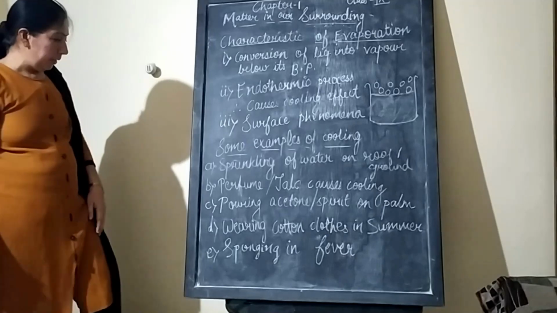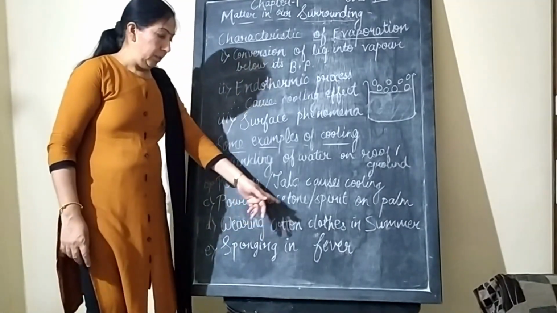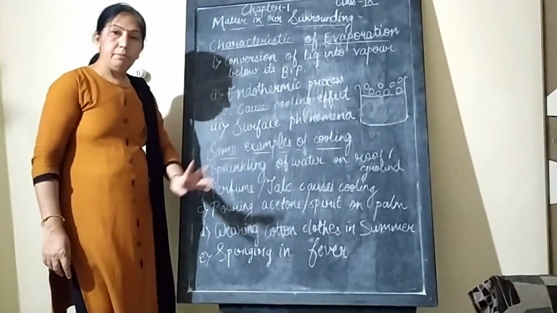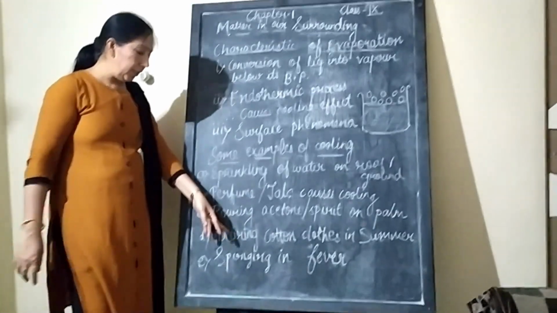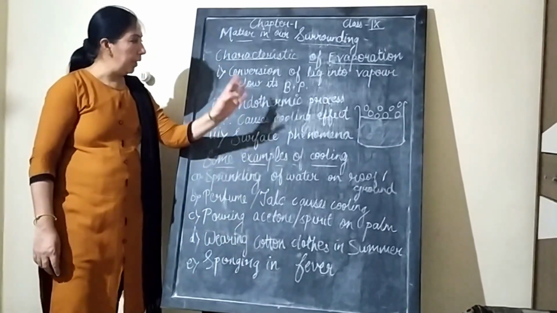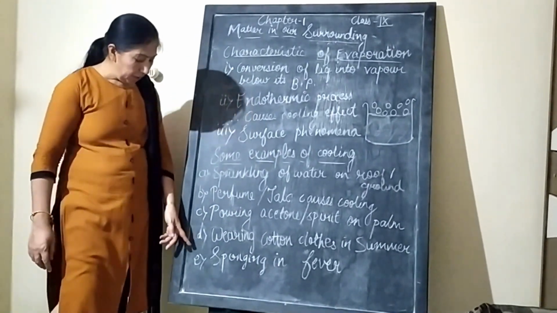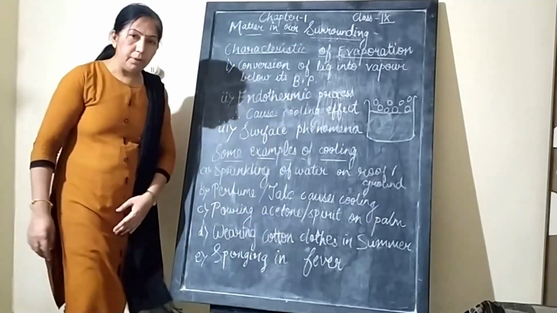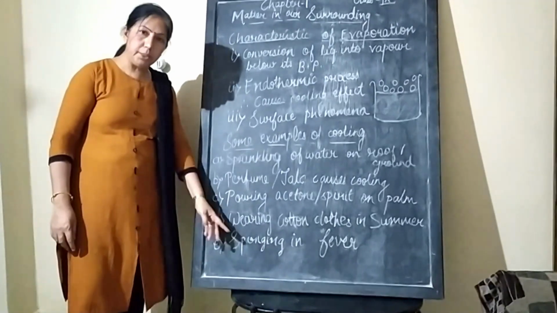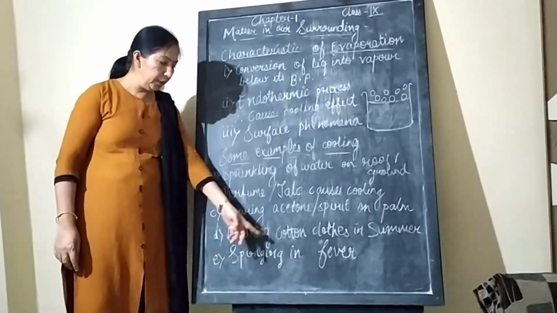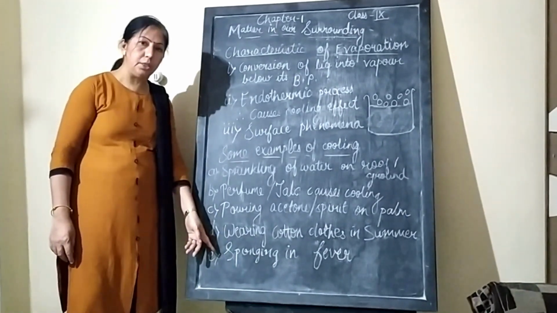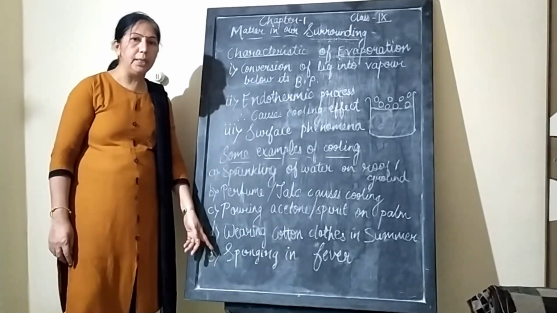Now fourth example, we wear cotton cloth in summer season. Why? Because in summer season temperature is more, so they absorb the heat energy and evaporation of heat energy takes place. Due to that we feel cooling sensation. Sponging in fever, that is the last example I have given here. When we suffer from fever, the doctor advises to put a wet cloth on our forehead because it absorbs the heat energy from our body and we feel cooling sensation.